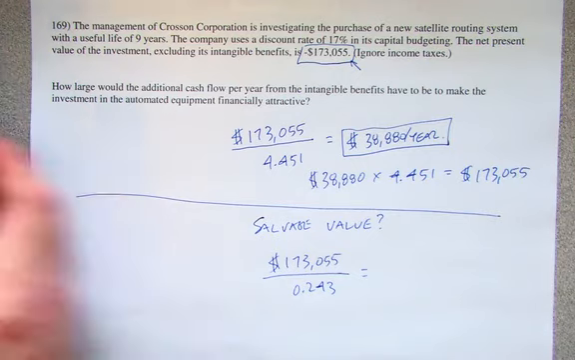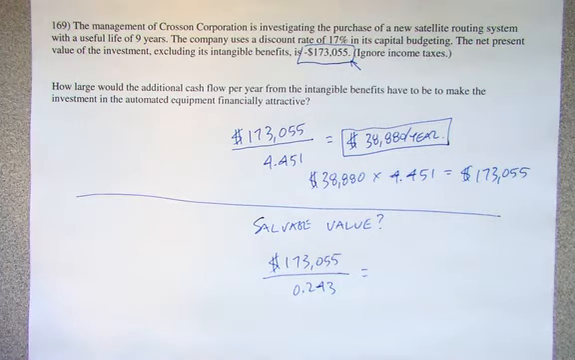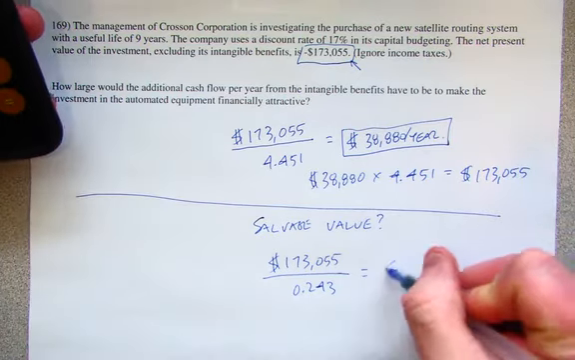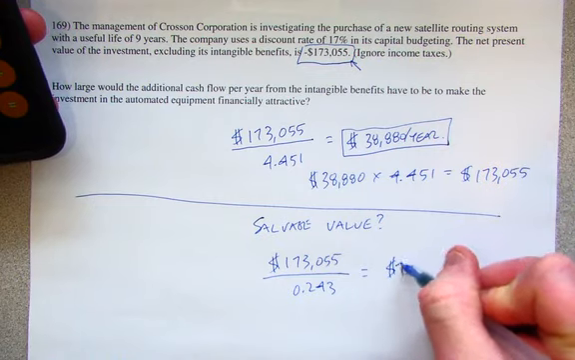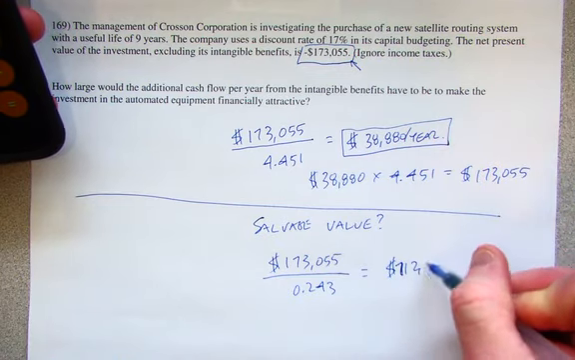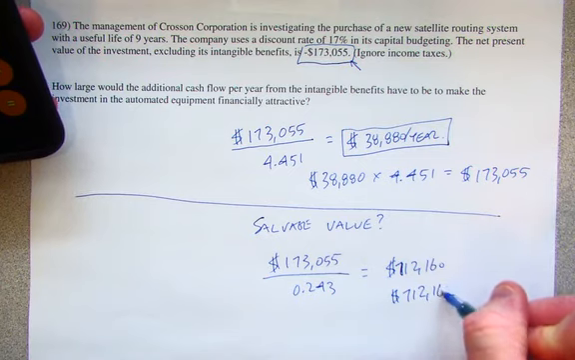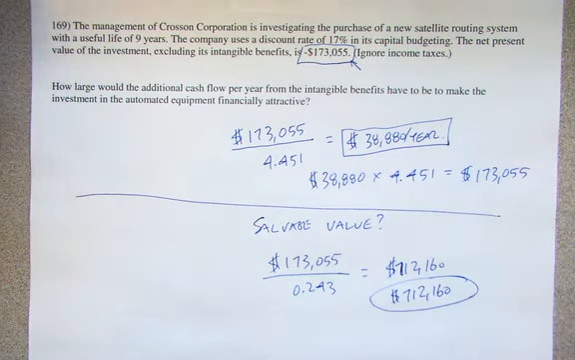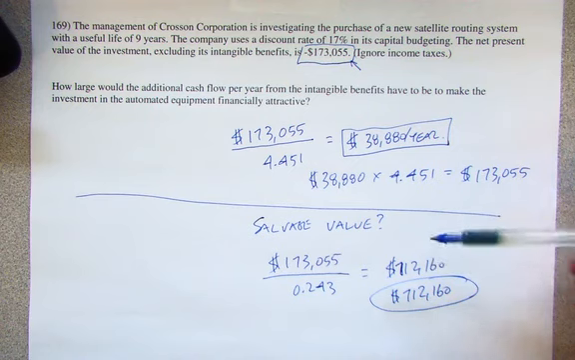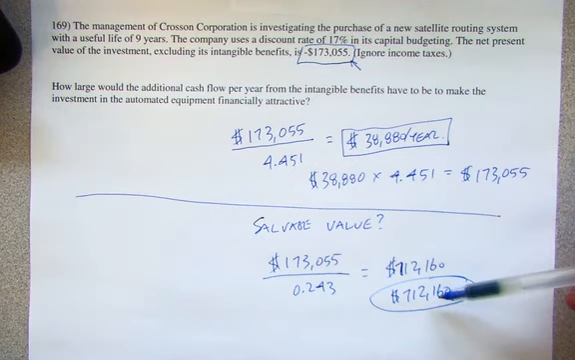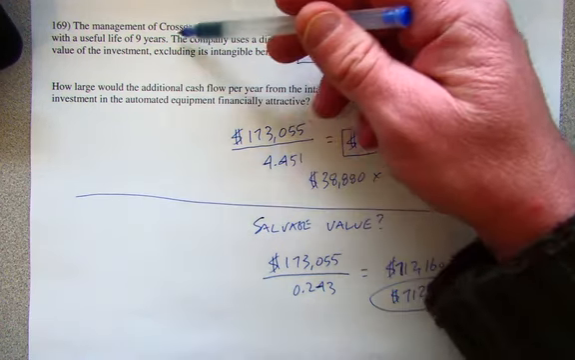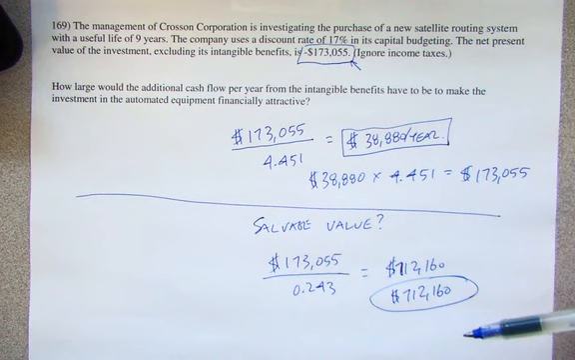And now we simply divide. And we get $712,160. Let me write that again. I don't think I did a very good job writing that. $712,160. So what this is basically saying is that if we could sell this equipment for $712,000 at the end of the 9th year, then this project might be an acceptable alternative as well.